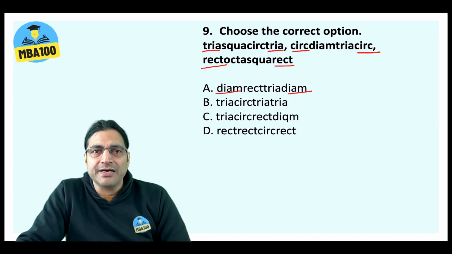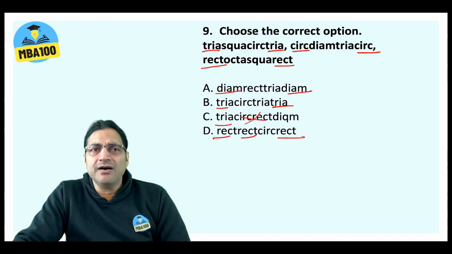DIAM, DIAM, TRIA, TRIA, TRIA, DIAM. RECT, RECT, RECT. Now here between TRIA and TRIA you have 2 different things, SQUA and CIRC, DIAM and TRIA.